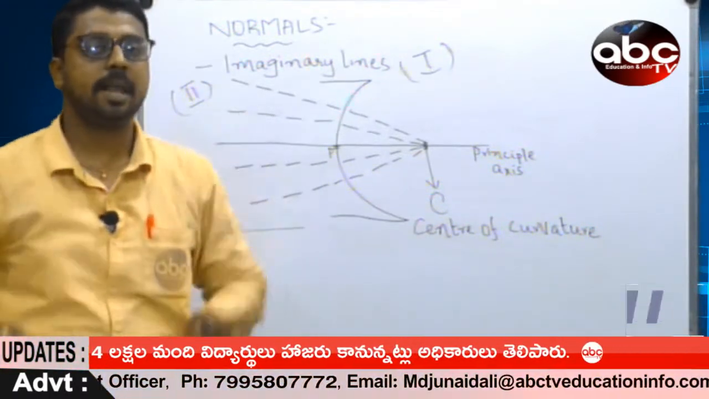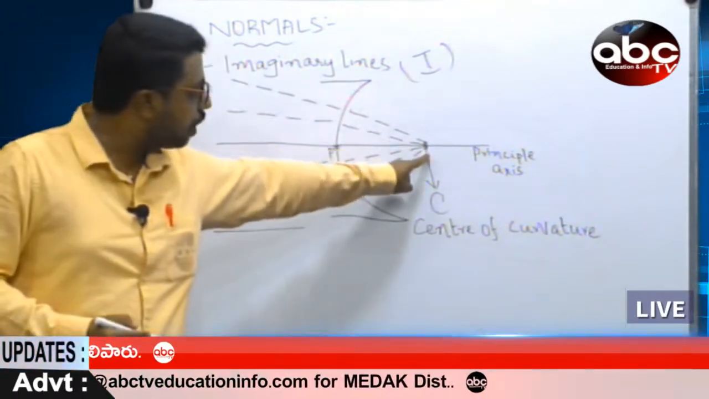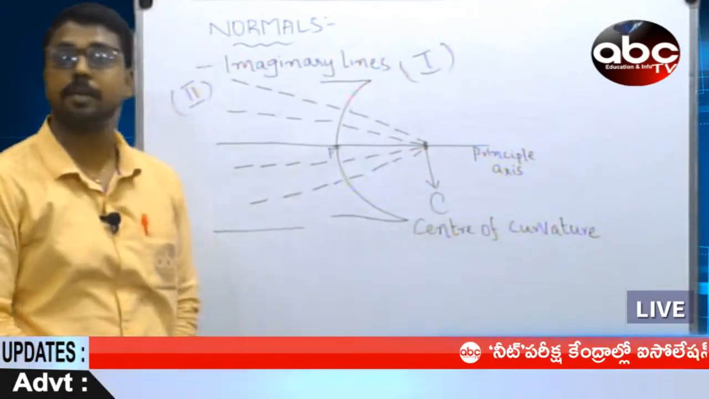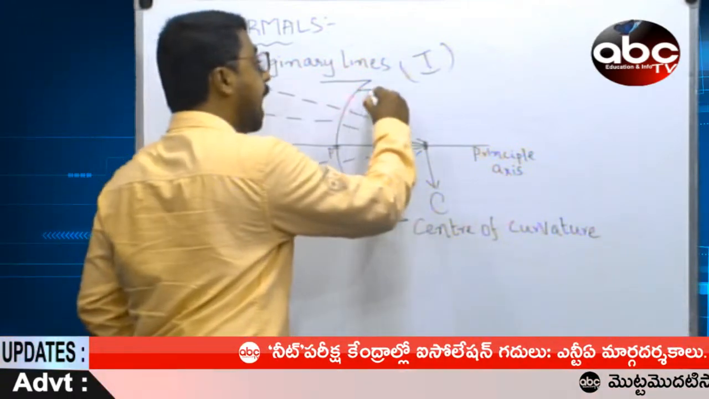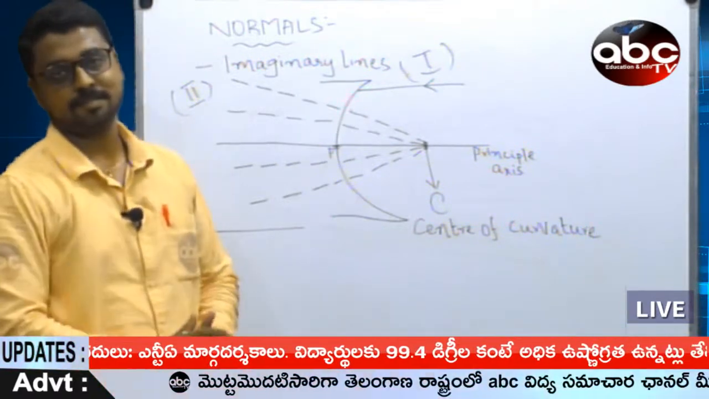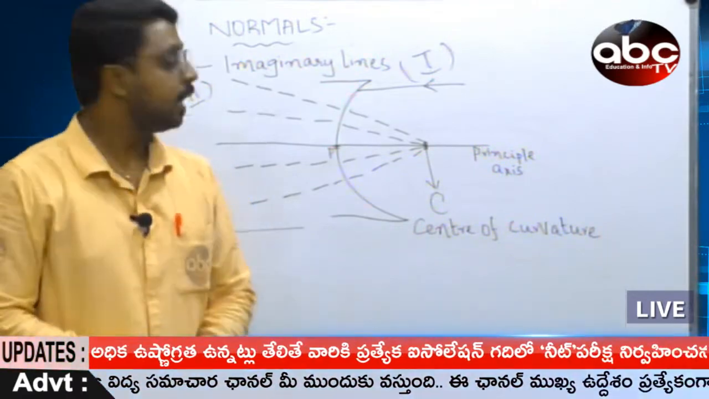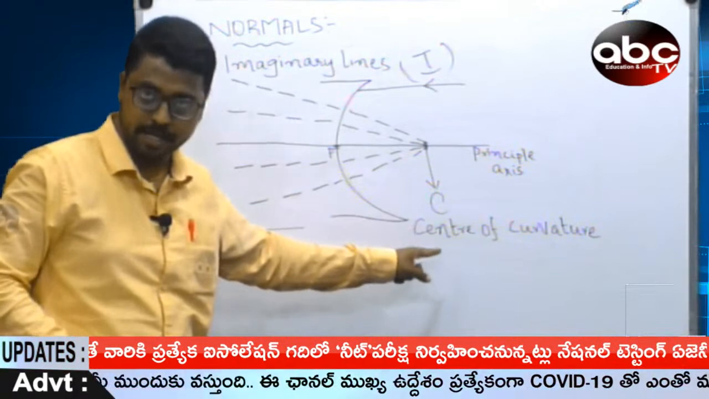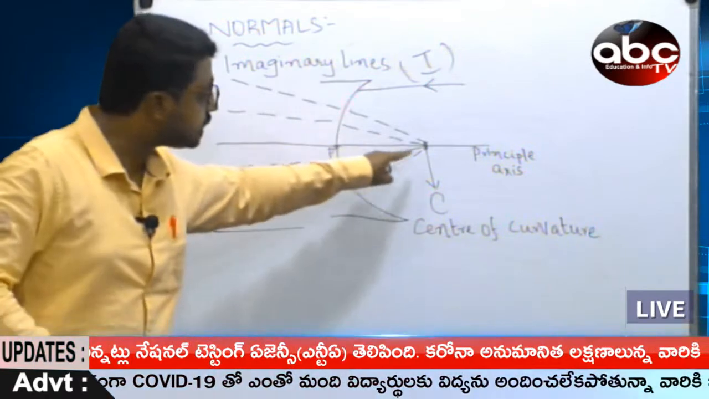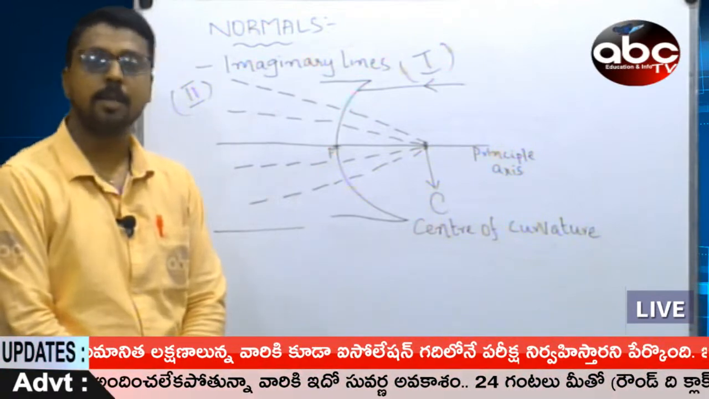So, you people might get a small confusion. What is that? The normals are going to intersect at a point, and this is called the center of curvature. If light rays are going to intersect, that point is called the focus. This is a small differentiation. Do not get confused here. If the reflected light rays converge or intersect, then it is called the focus. If normals are converging or intersecting, then it is called the center of curvature. This is the most important difference.